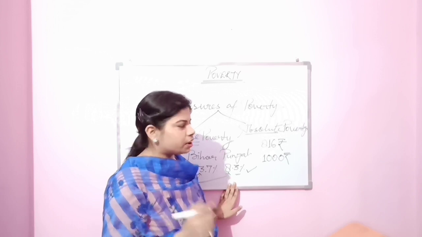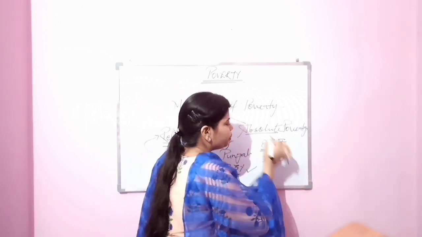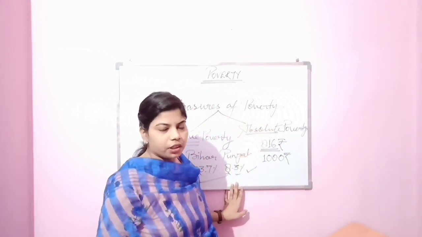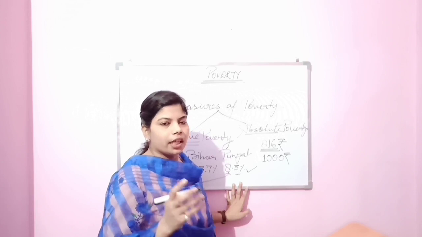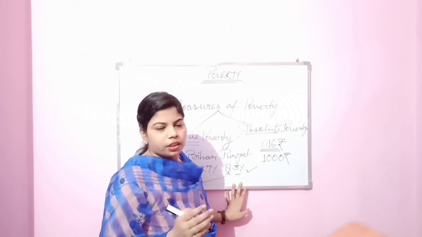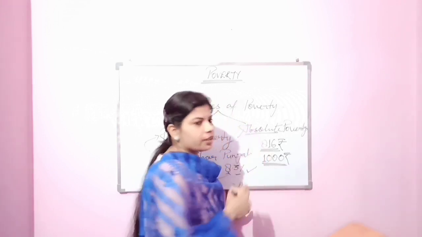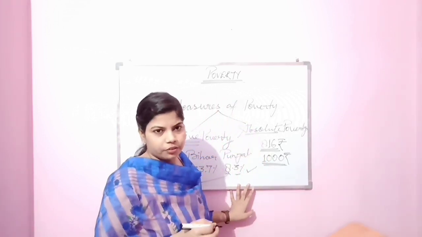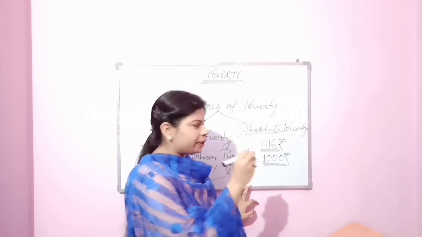When a person in a rural area is spending below 816 rupees, it is referred to as absolute poverty. And when a person in an urban area is spending below 1000 rupees, it is referred to as absolute poverty. It is measured on the basis of their consumption expenditure.